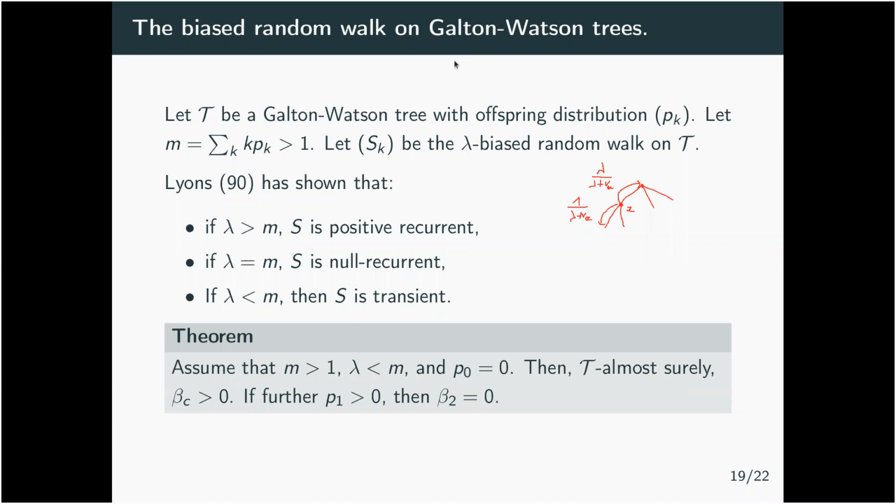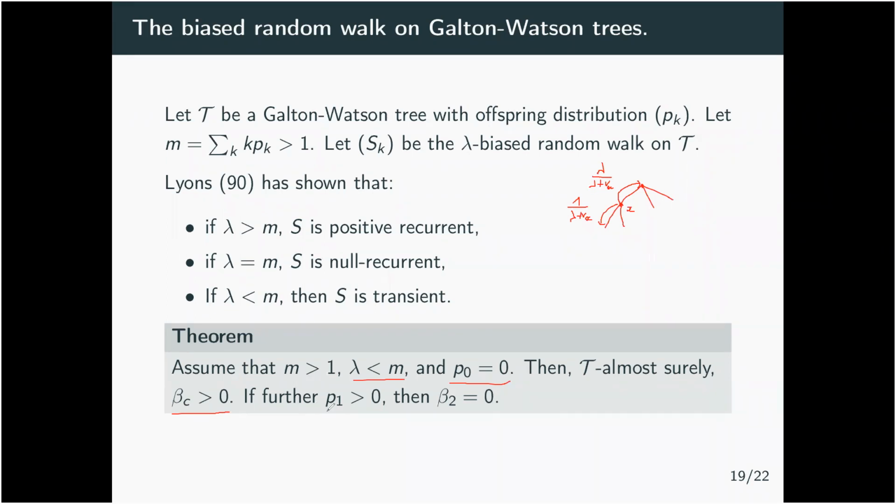And what we showed is that if you are in the transient case, so when lambda is strictly less than m, and you assume that the probability of having 0 children is 0, then almost surely on the realization of the Galton-Watson tree, beta c will be positive. So in the transient case, there is a phase transition.